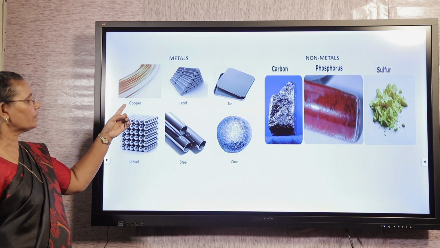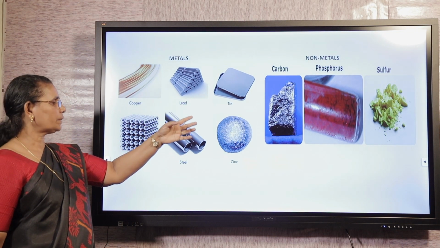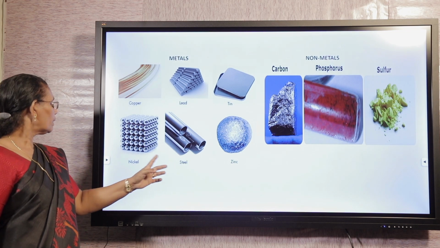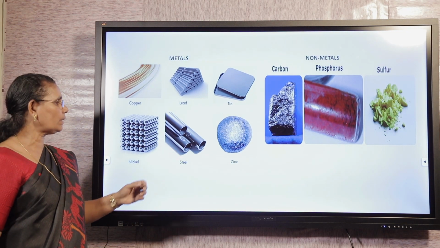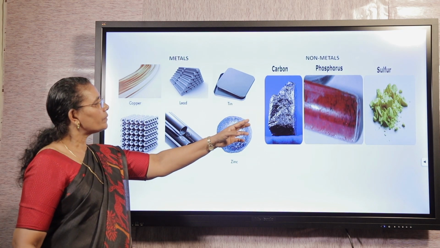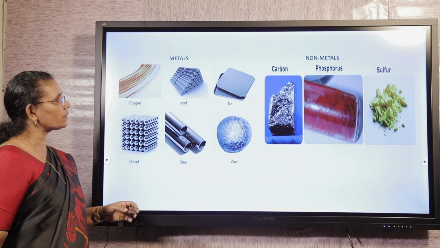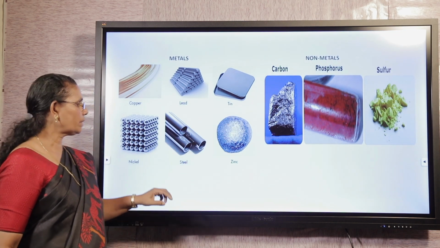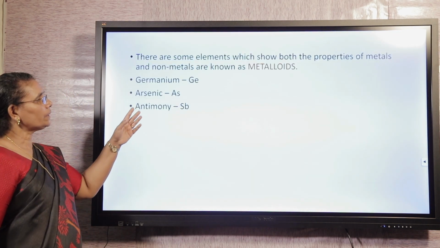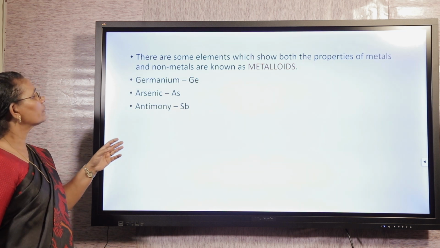Copper is a metal. Lead is another metal, tin, zinc, nickel and steel. Steel is not a single metal. Next, there are some examples of non-metals. They are carbon, phosphorus, sulfur, etc. Then, here there is a definition of metalloids.